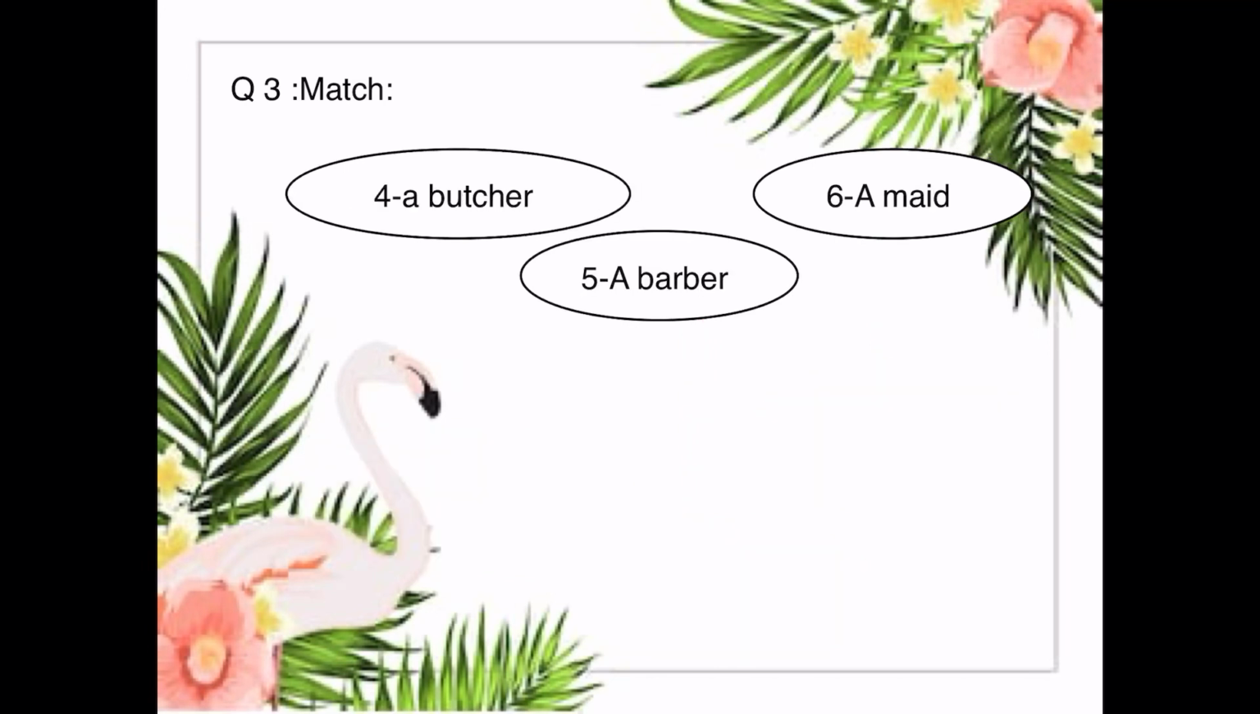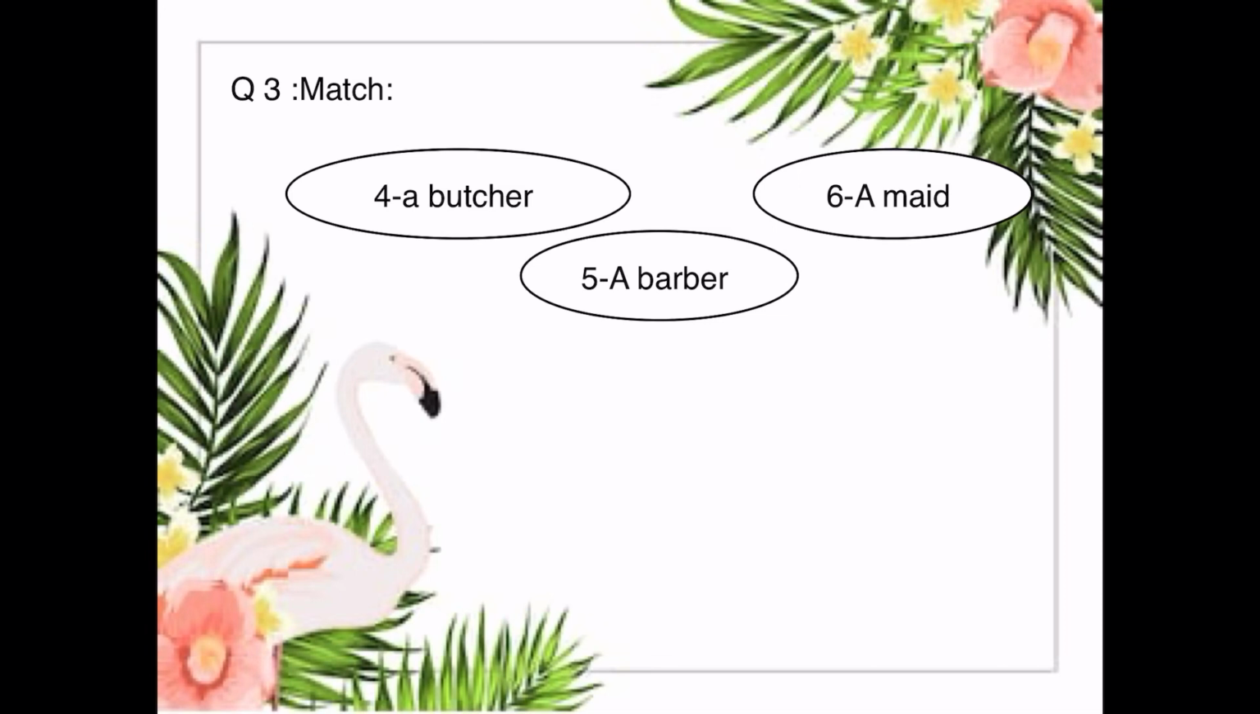Number 4, 5, and 6. Number 4, a butcher. Number 5, a barber. And number 6, a maid. Now, if I ask you, what does a butcher do? A butcher cuts or sells meat. A barber. What does a barber do? A barber cuts people's hair. Again, what does a barber do? A barber cuts people's hair.